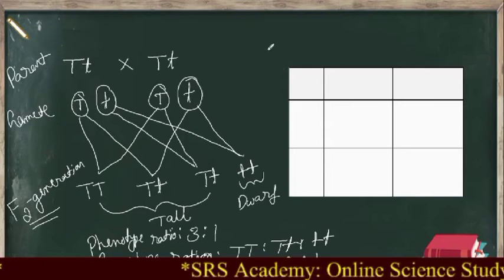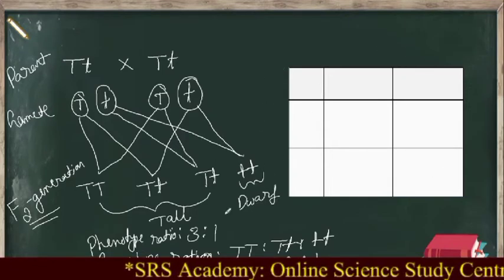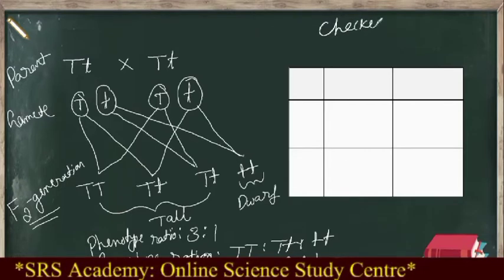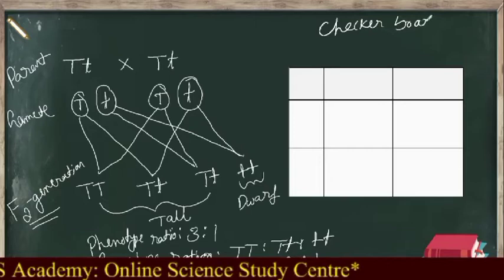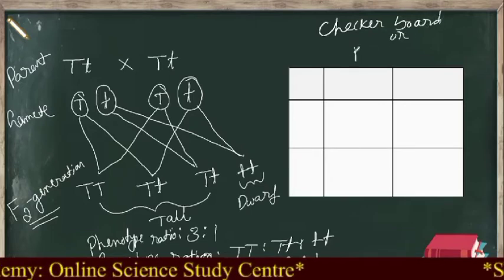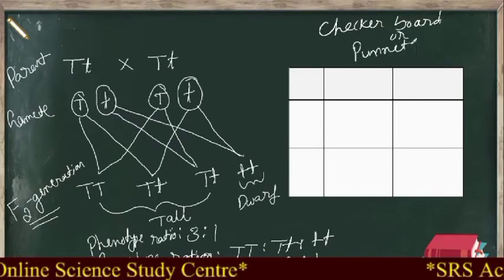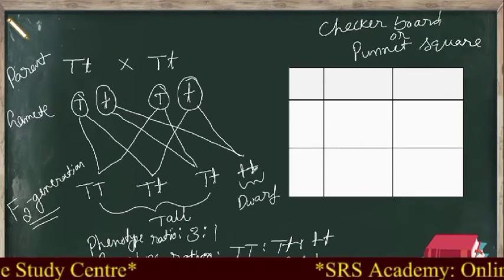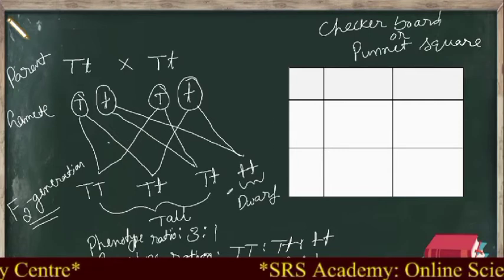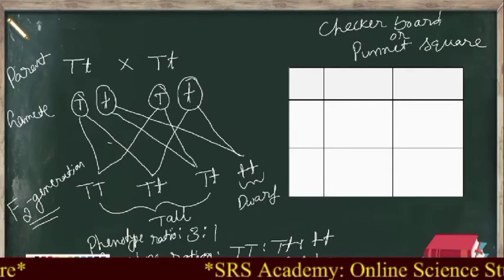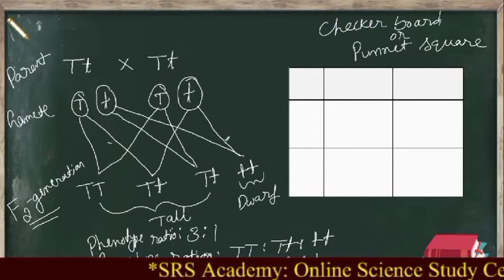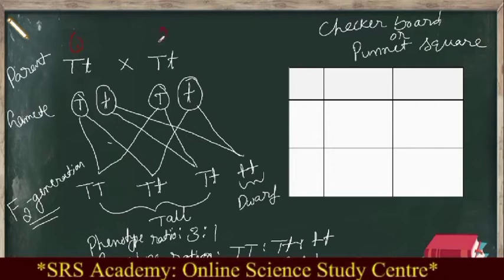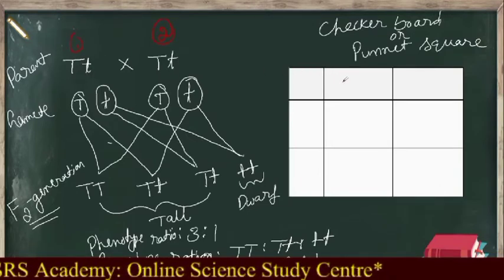You know why we are having a table here? This table is also called as checkerboard, or we can also call it as Punnett square. So we can represent these crossings in this square also. I will show you how. Here we will write the gametes in these two sides. So for the first plant, this is the second plant. For one plant, we will write the gametes here.